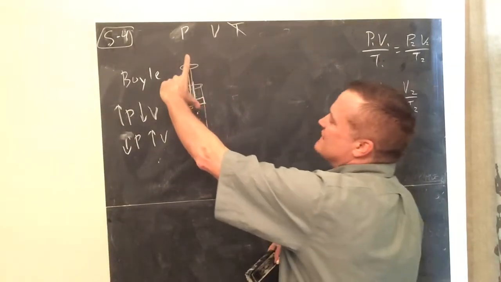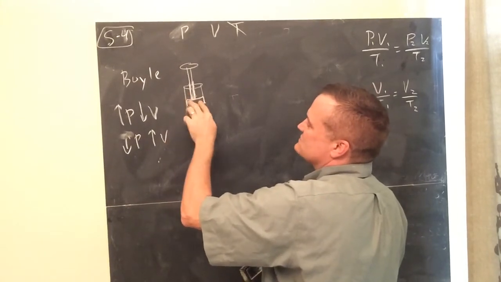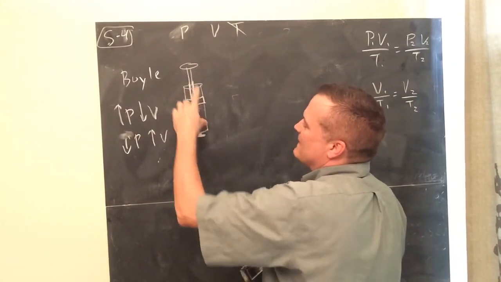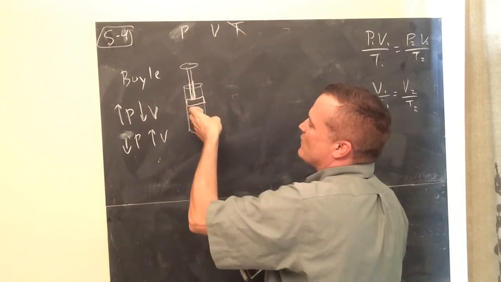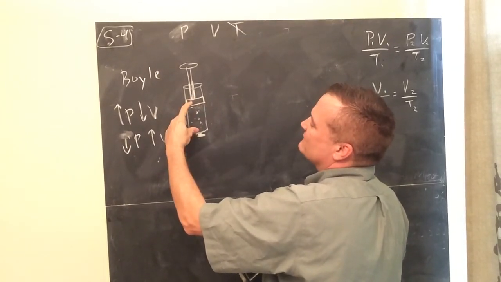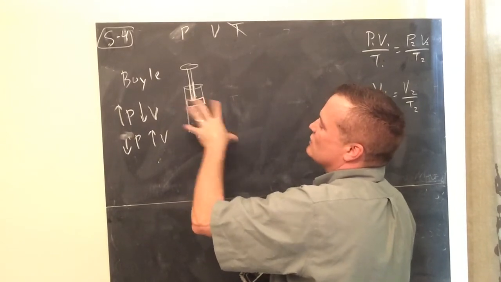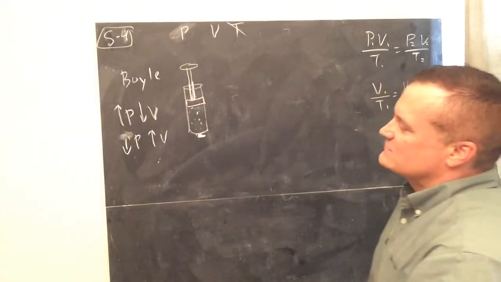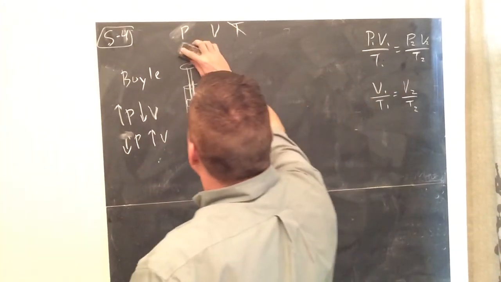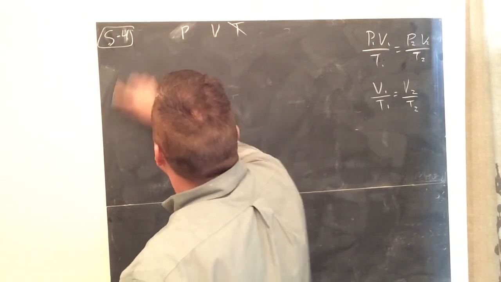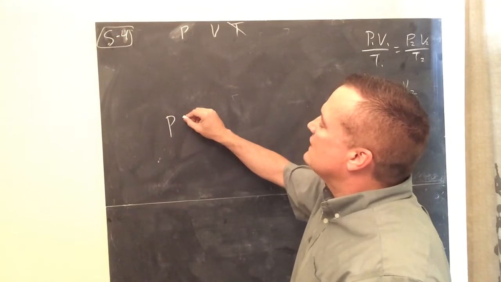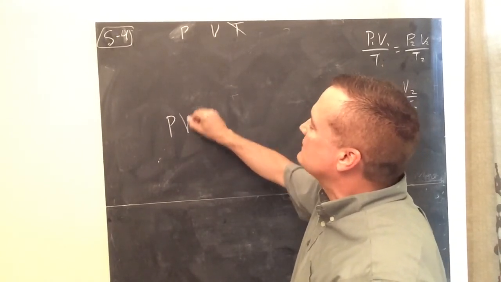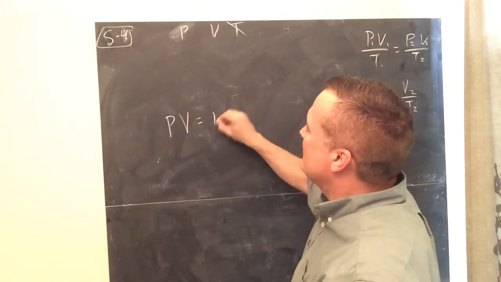Now, when you push it down real fast, just the friction, it might heat up for a moment from hitting the side. It might get a little bit warm, but then hold it in place, and for the next moment it'll adjust. So the temperature is considered to be constant in that experiment. Okay, so that is Boyle's Law. Now, when they're indirect, to get a constant you don't divide them, you multiply them. So P times V will be a constant.